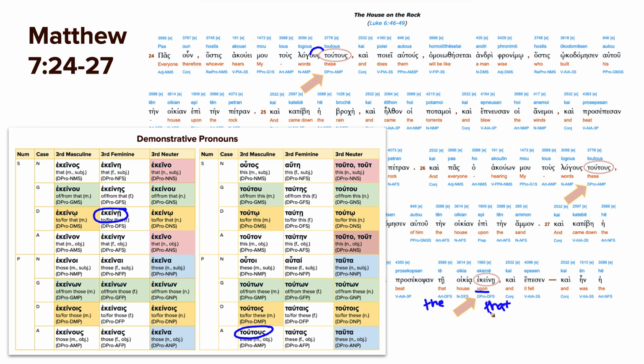And because it's in the dative, we know that it's beating upon, because after this beating, you take the dative in order to indicate that it's beating kind of towards or to or on that house. So te oikia ekene. So the house that, just basically is a way of saying it literally in English. And in Greek, it just means that house, beating on that house. All right. So those are some examples of our near and far demonstrative pronouns.